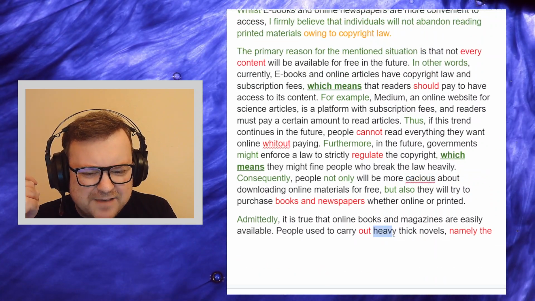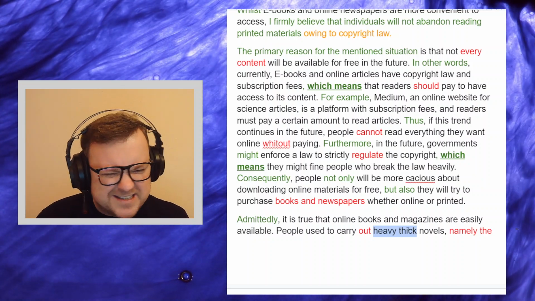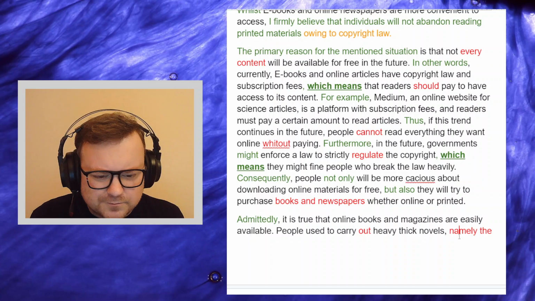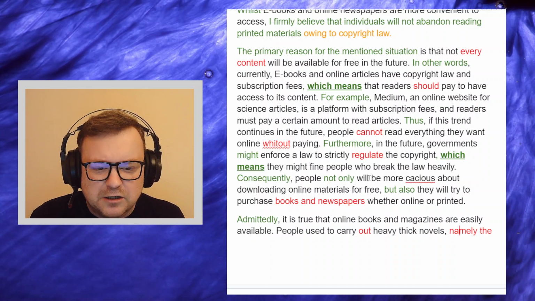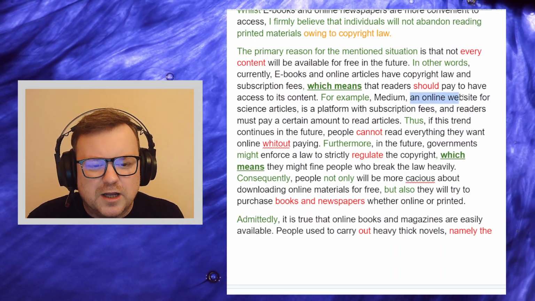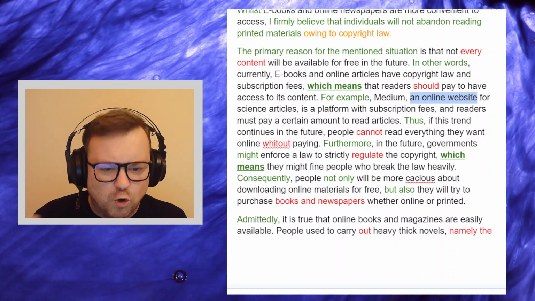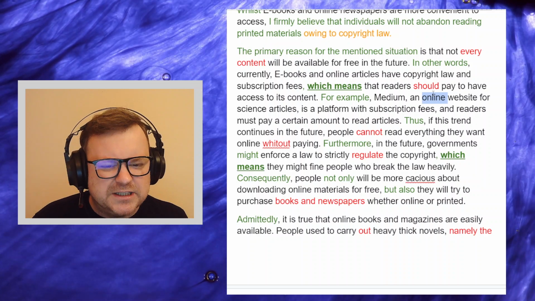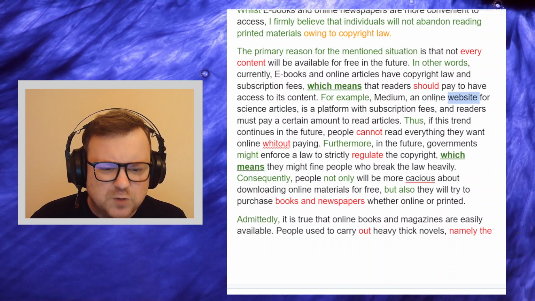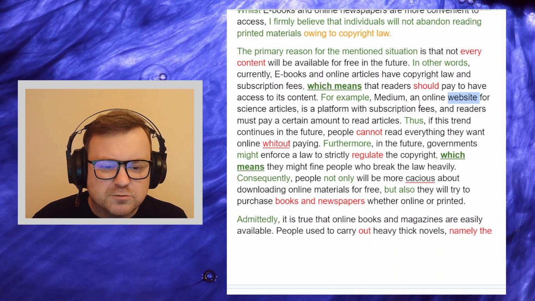I don't like this "heavy, thick novels" either. It just doesn't feel precise. It doesn't feel very natural. But we do get a lot of good topic-related language. "An online website" feels a bit tautological. All websites are online, so we don't need to use the word "online" with "website". "Online platform", "online media publisher", or something.